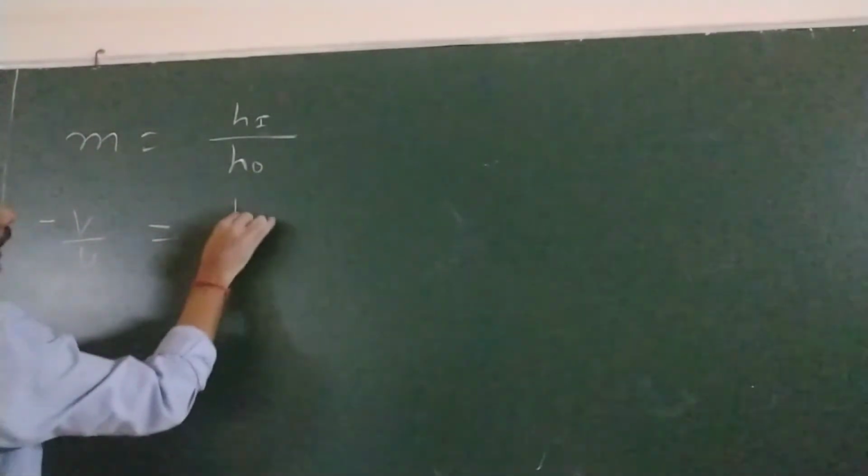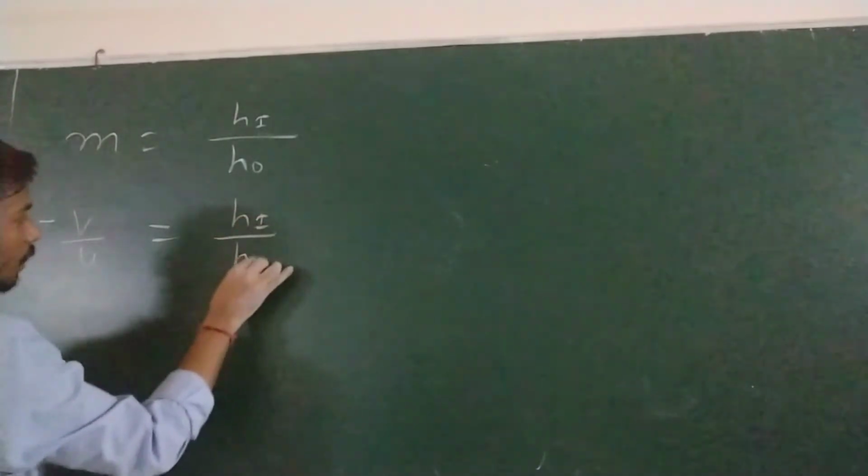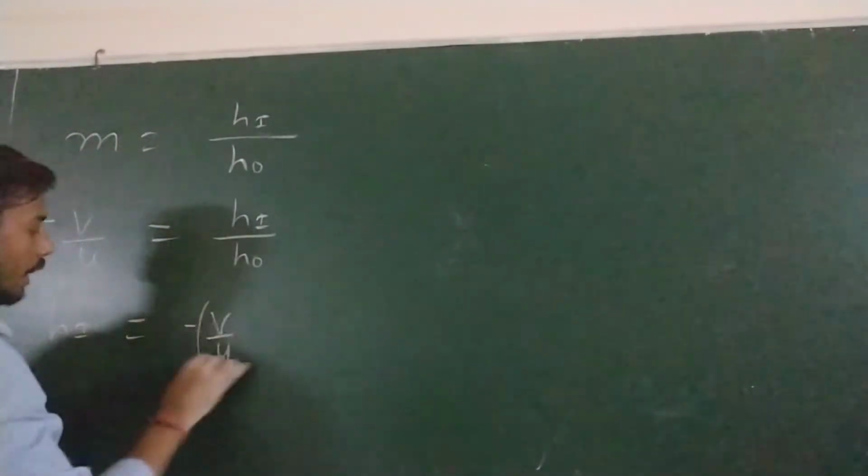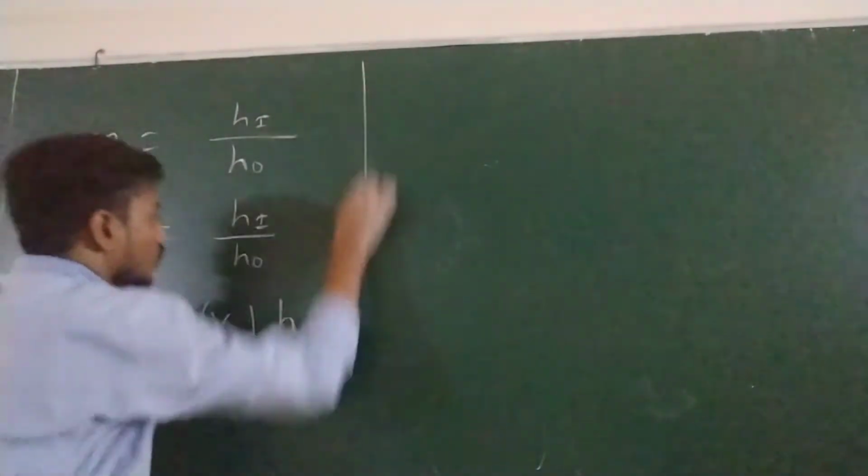So height of image becomes minus v by u times height of object.